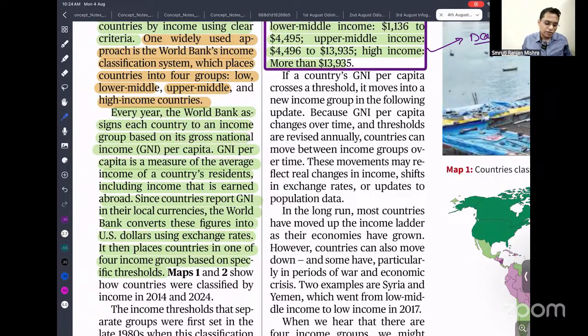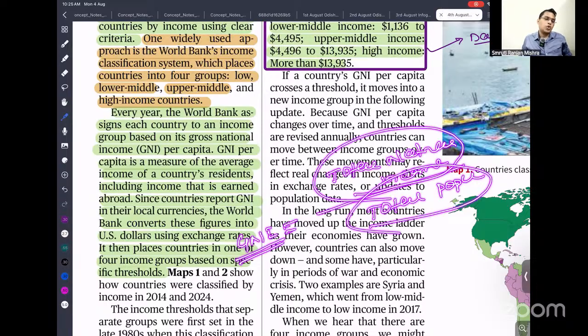So how do they calculate it? They take total national income divided by total population. This is what is called GNI, gross national income per capita. So, total national income by total people.